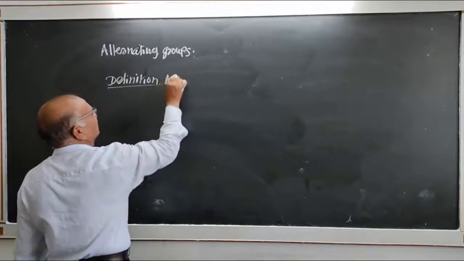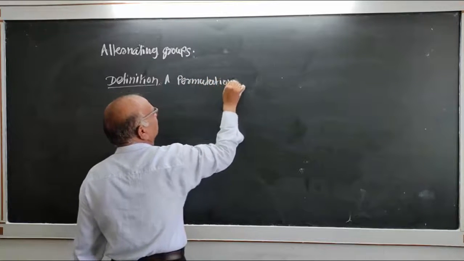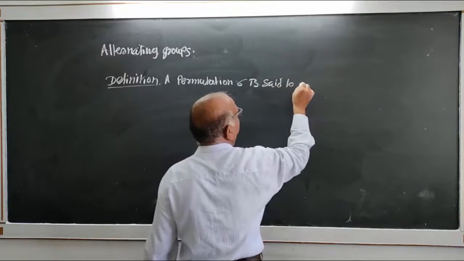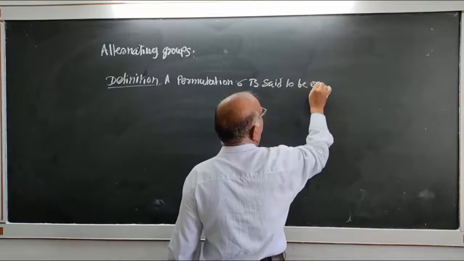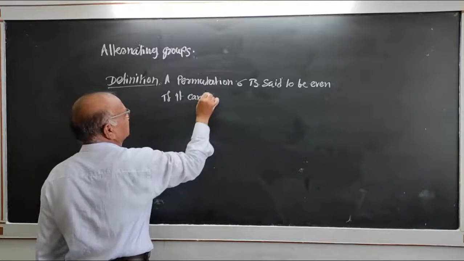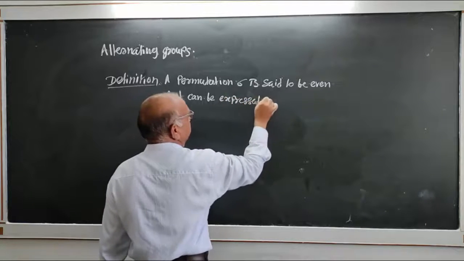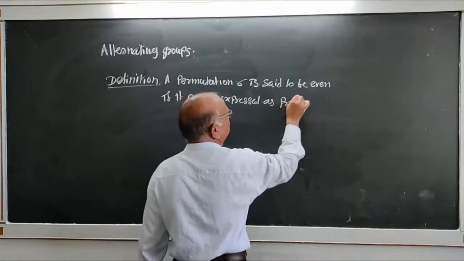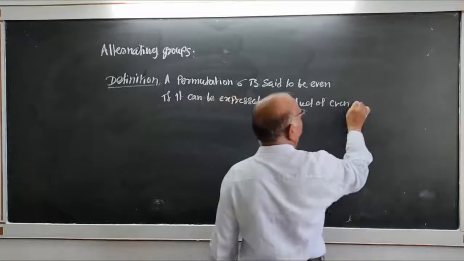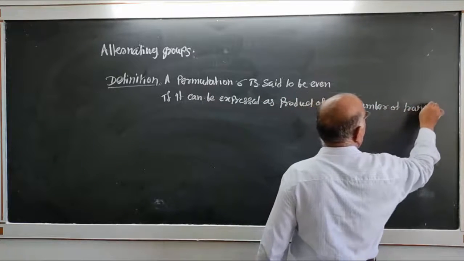A permutation sigma is said to be even if it can be expressed as a product of an even number of transpositions.